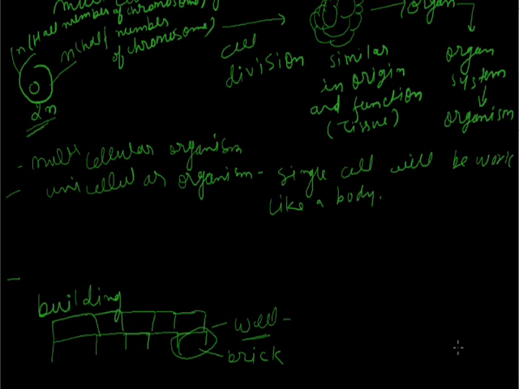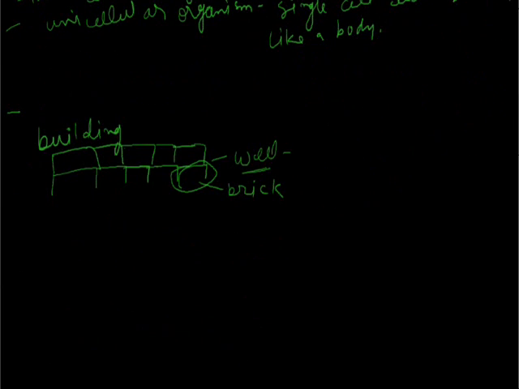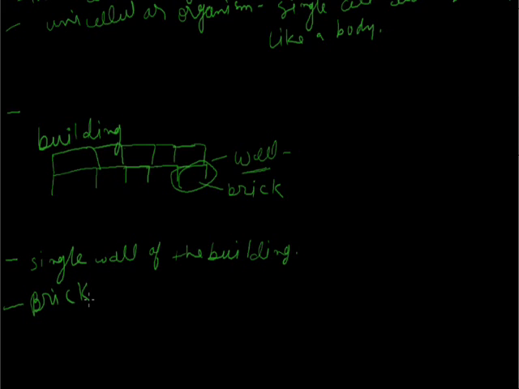So in a building, if I talk about a single wall of the building, the unit of the wall is a brick. Just like that, our bodies start their life from a single cell, and after the aggregation of cells we get tissue, then organ system, then organism. So I can say that in this manner, the cell is the fundamental unit of life.